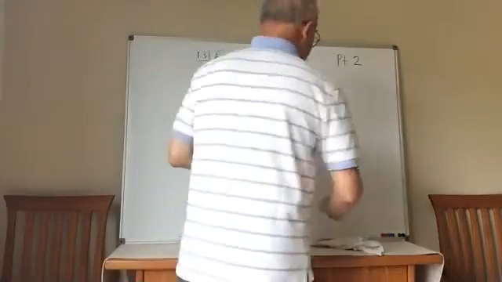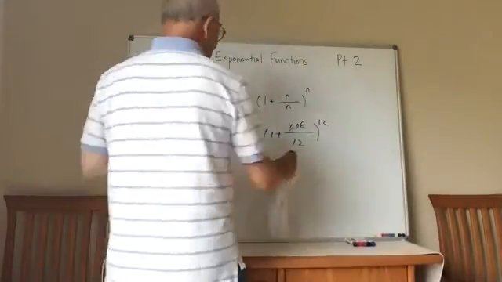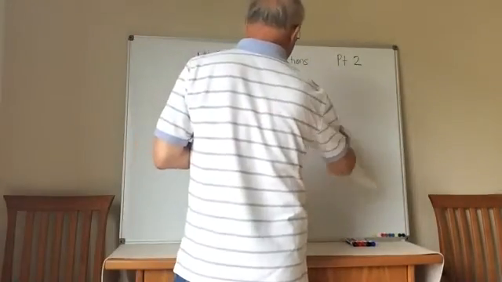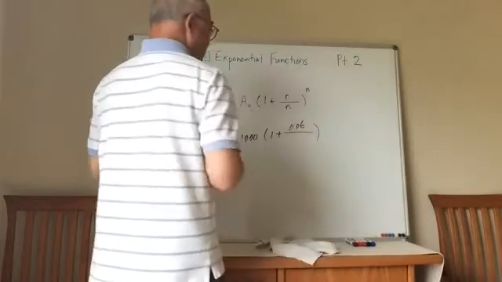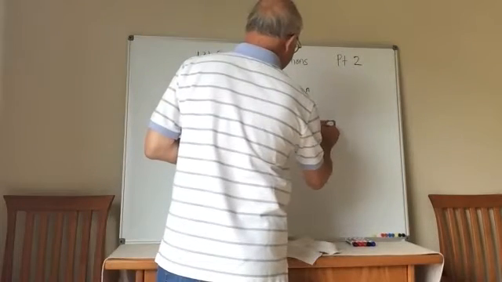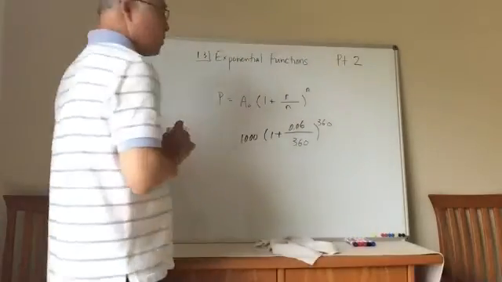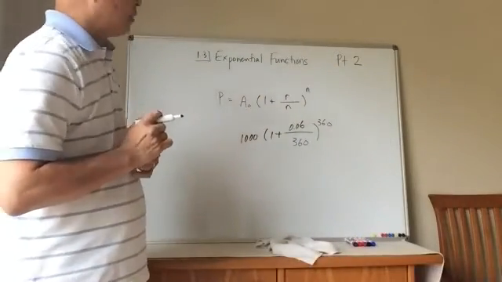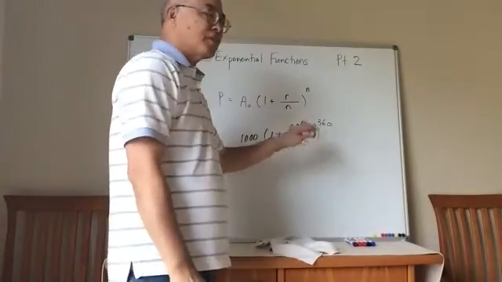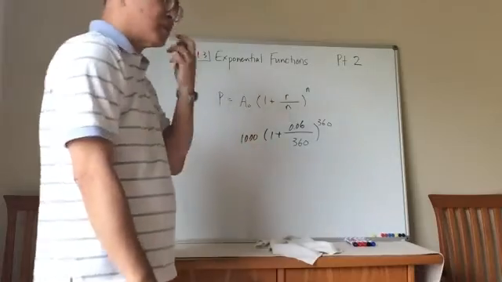Okay. So if I'm going to compound this daily, I am not going to use 365. The bank says there are only 360 days a year. So it's going to be 360, and that's how they're going to work. If we're going to compound this daily, this is what it looks like.